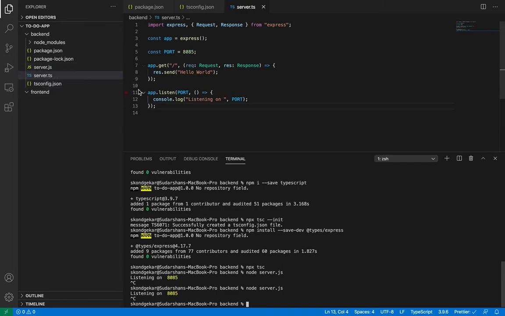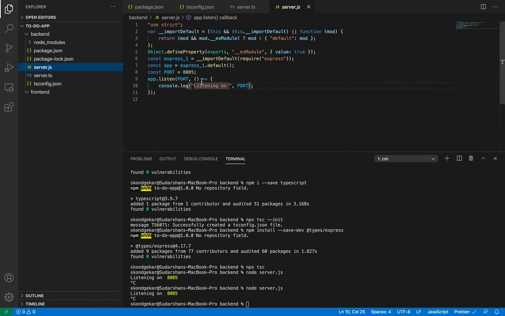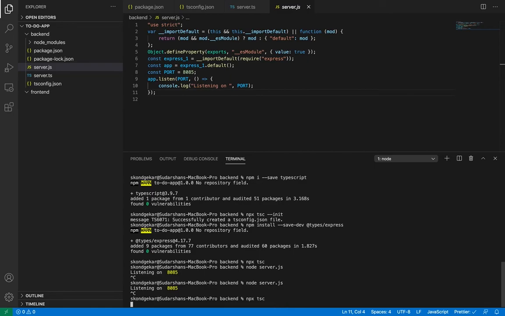I will show you the contents of the server.js file. Here there is only app.listen. So every time you change something in TypeScript, you should run this command, npx tsc, and then enter. Now this time it has added this function in the JavaScript file.